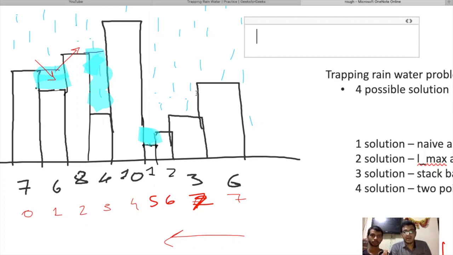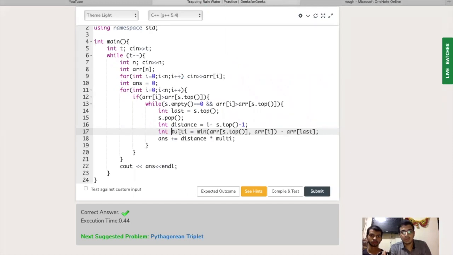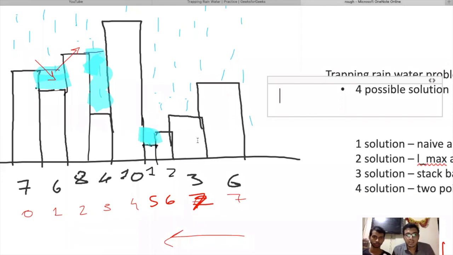And now, why are we multiplying this answer with distance? What's the use of it? Why, we have already computed this in the previous approaches. We were doing answer plus equals to directly adding this thing into the answer, right? But why are we multiplying something to this thing in this approach? Now let me tell you that. Because there may be more than one element which is popped out consecutively.